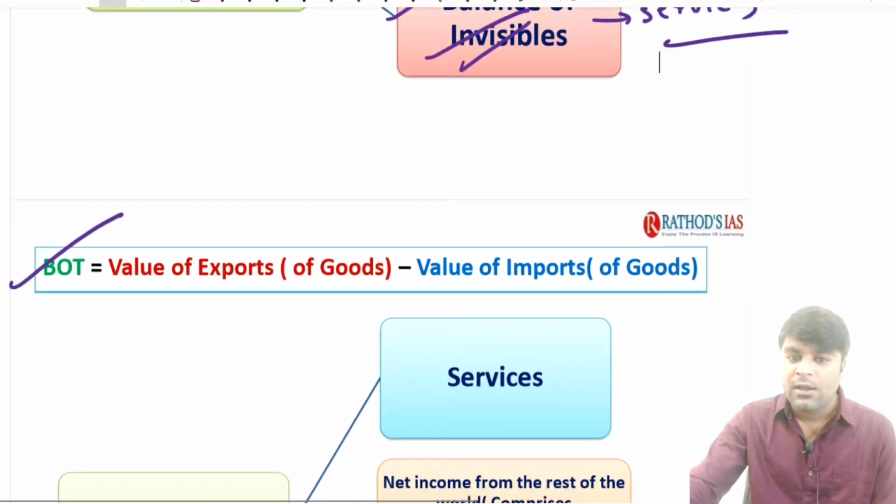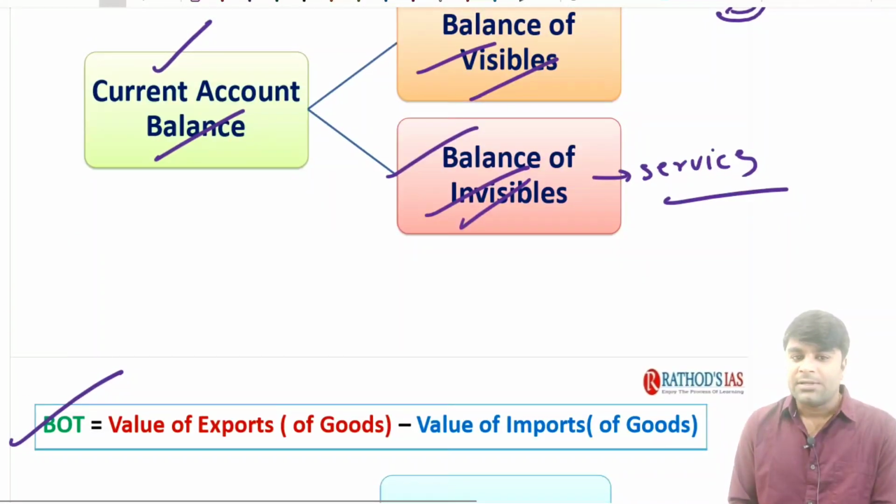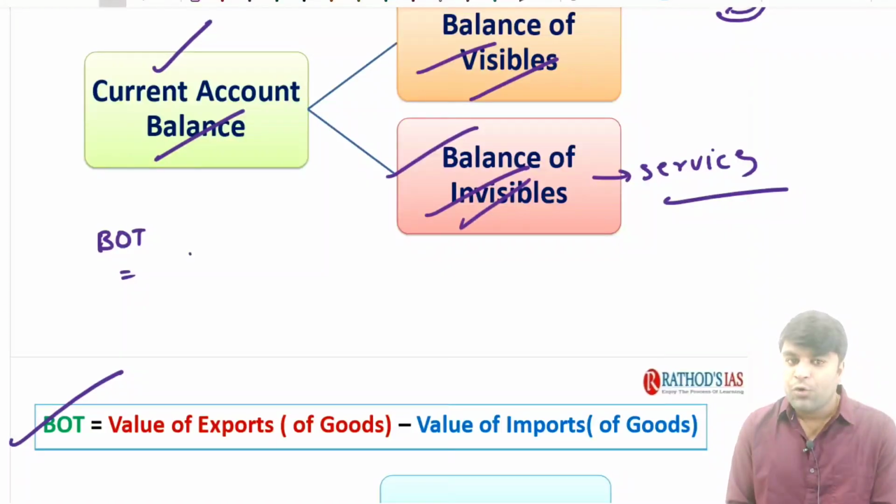It is about services. Now try to understand. Imagine, balance of visibles is also known as the balance of trade. Imagine the government of India, private as well as individuals, all together have exported from the country. The total exports from the country is around 100 rupees. We have exported 100 rupees worth of goods.